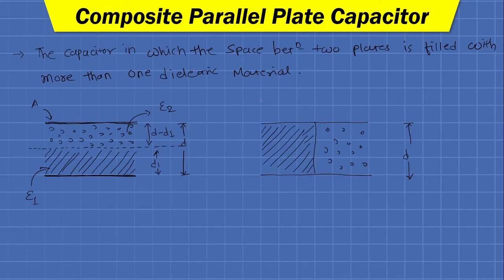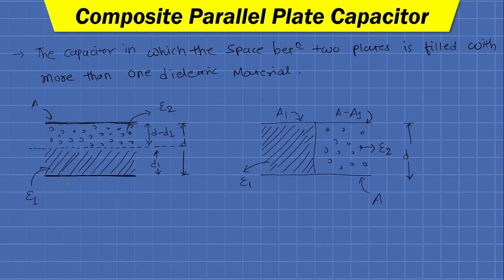So here the total area of the plate was A, and some area A1 is utilized by paper, and the remaining A minus A1 area is utilized by PVC. Fine. So in this manner also one can form the composite parallel plate capacitor.